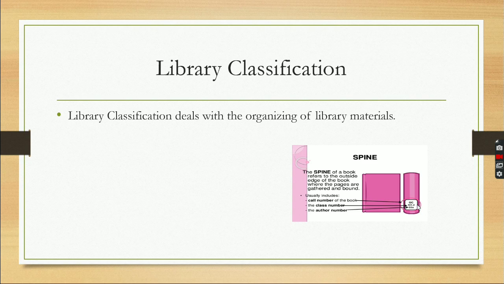This class number is attached by the librarian, and it decides the place where the book will be kept. It also defines the subject to which the book belongs. So here is the importance of the class number or classification.